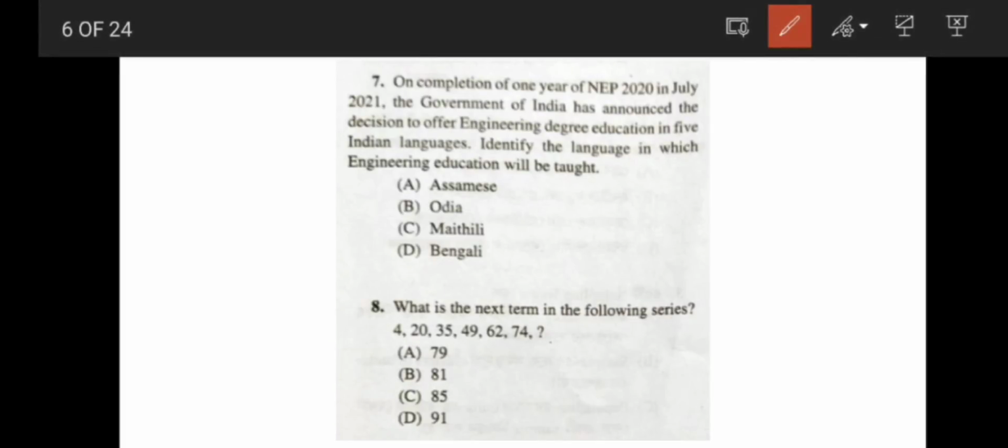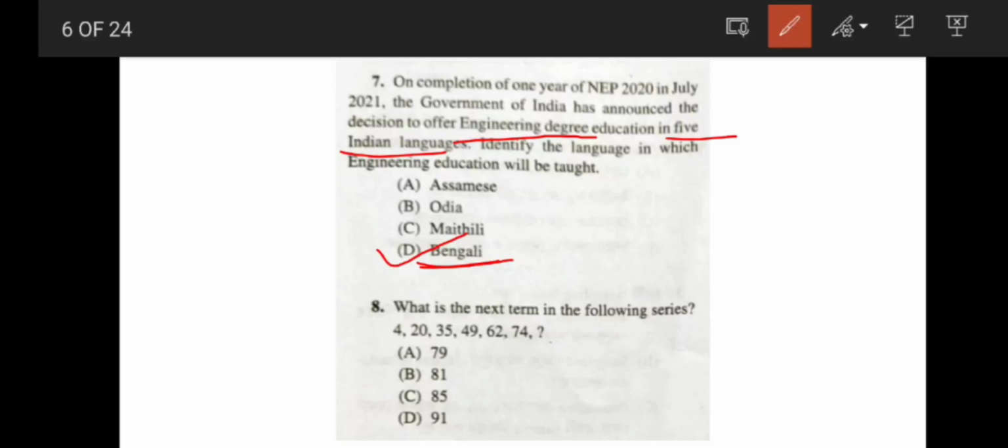On completion of 1 year of NEP 2020 in July 2021, the Government of India announced the decision to offer engineering degree education in 5 Indian languages. Identify the language in which engineering education will be taught. In 14 engineering colleges, engineering education will be given in the local language, that means 5 Indian languages, and Bengali is one of them. So the correct answer is Bengali. Others are Marathi, Tamil, Telugu, etc.